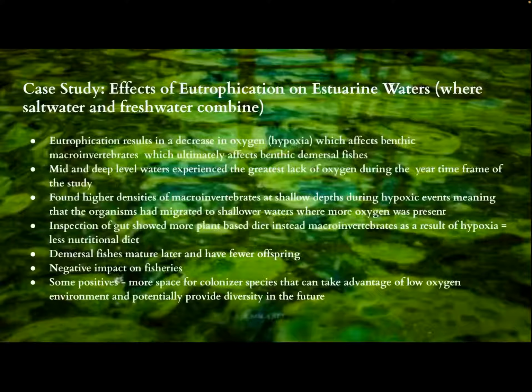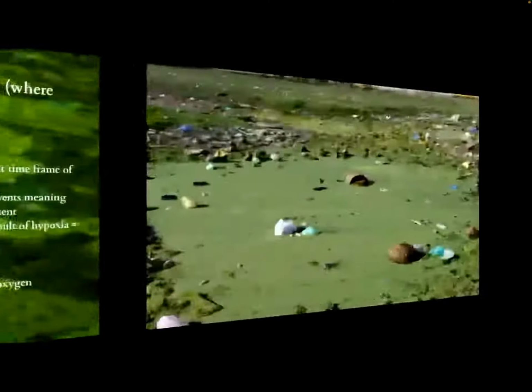They determined that the mid to deep level experienced the greatest lack of oxygen, and as a result, found fewer macroinvertebrates living there. They found higher concentrations of these organisms in shallower waters where hypoxia was more mild. They also found that the benthic fishes shifted their diet from preying on the macroinvertebrates to plants that were less nutritional in value. This caused them to mature later at smaller sizes as well as decrease their offspring count.